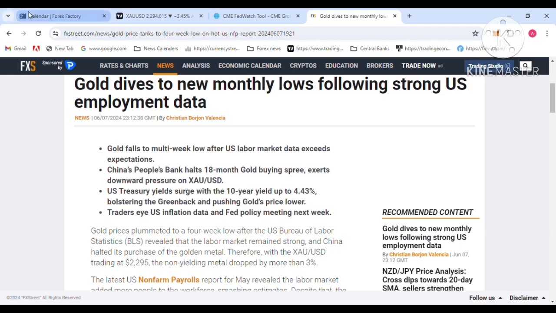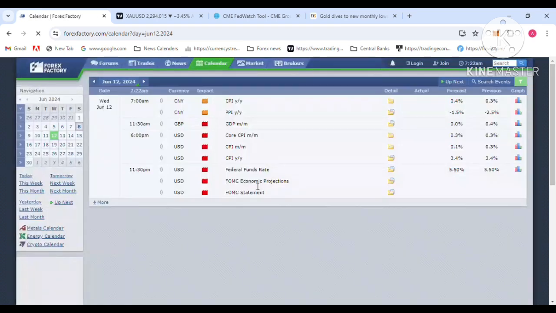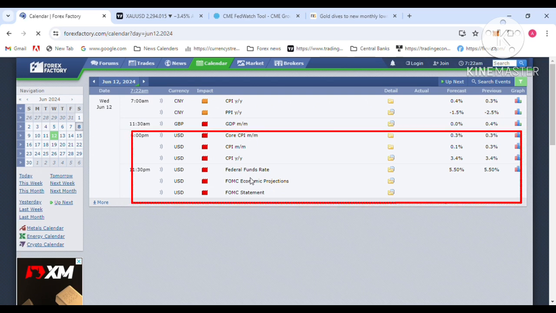So next week, what are the important economic data? The yearly inflation report, the US CPI data, is next week, and the FOMC meeting is also next week.